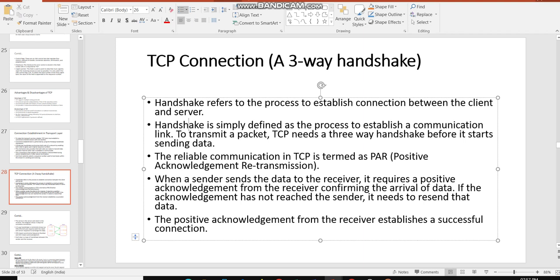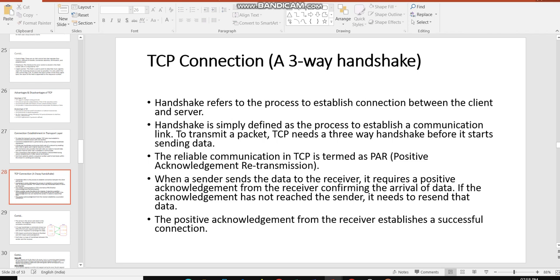For reliable communication, TCP is termed as PAR, that is positive acknowledgement retransmission. As you know, in computer networks, acknowledgement is a very important scenario on which the retransmission happens from the sender, considering the timeout scenario.